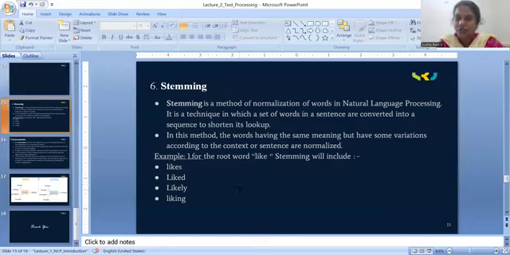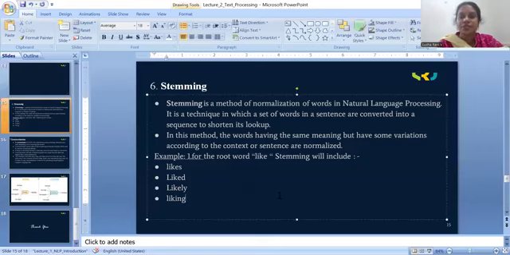You can take any examples of stemming words. Running. So another example of stemming word is what? See, running, ran, run, runned, run away, done. These all are the stem words.